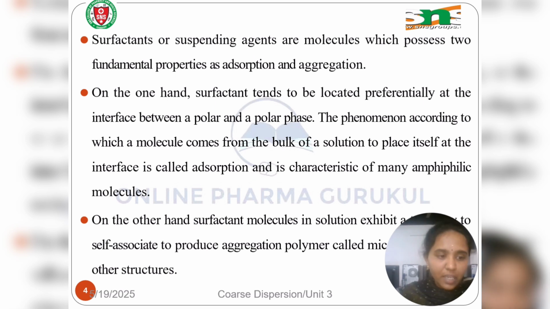Second is aggregation. The surfactant molecules in solution naturally group together to form a structure like a micelle. In a micelle, the hydrophobic tails tuck inward and away from water, while the hydrophilic heads face outward. These properties make surfactants essential in products like detergents, emulsions, and even in drug delivery systems.